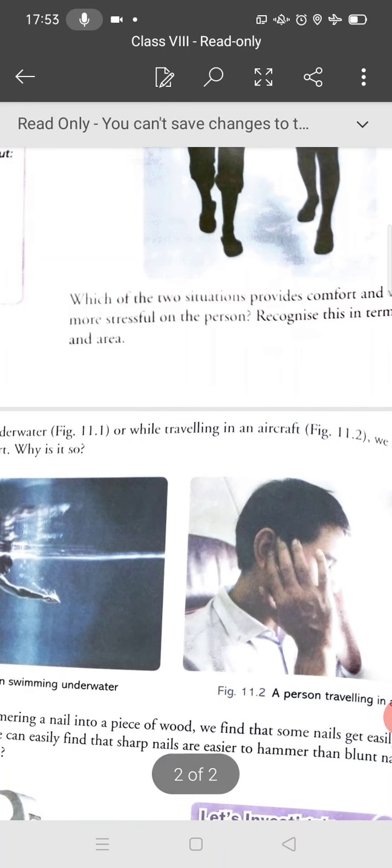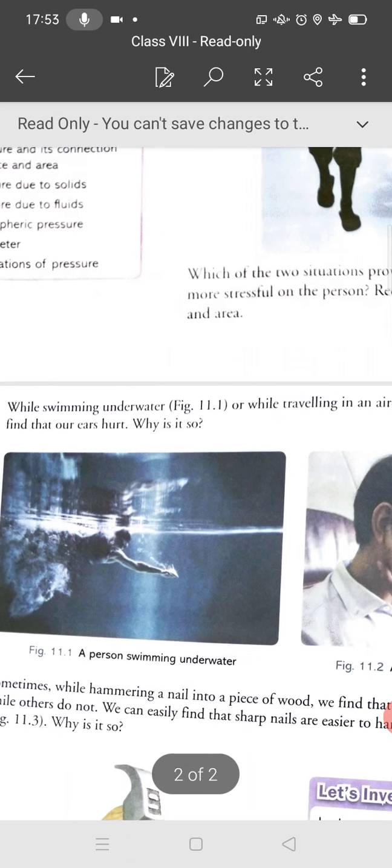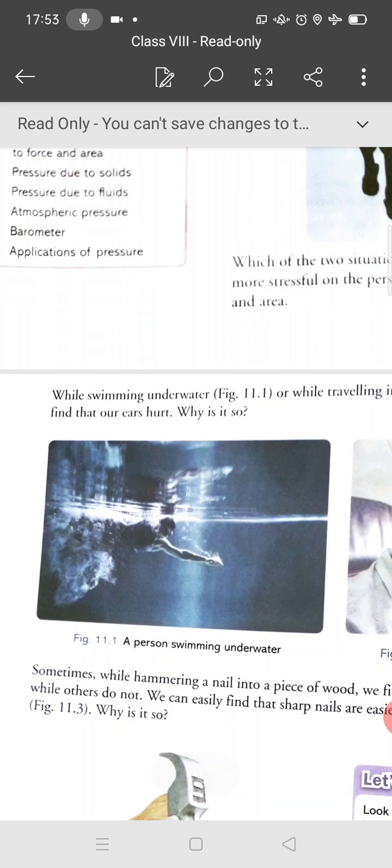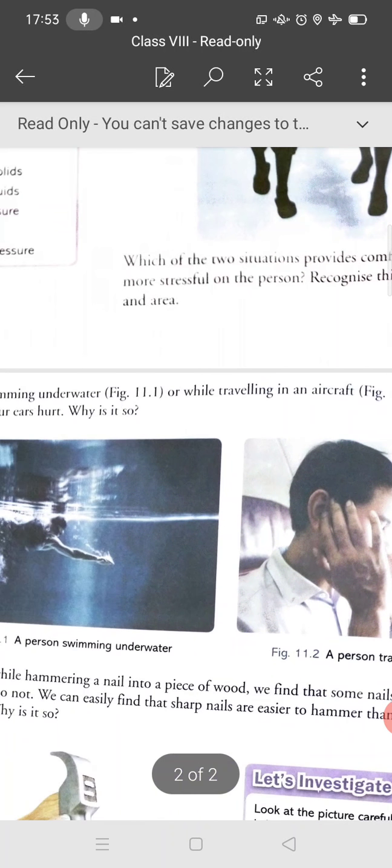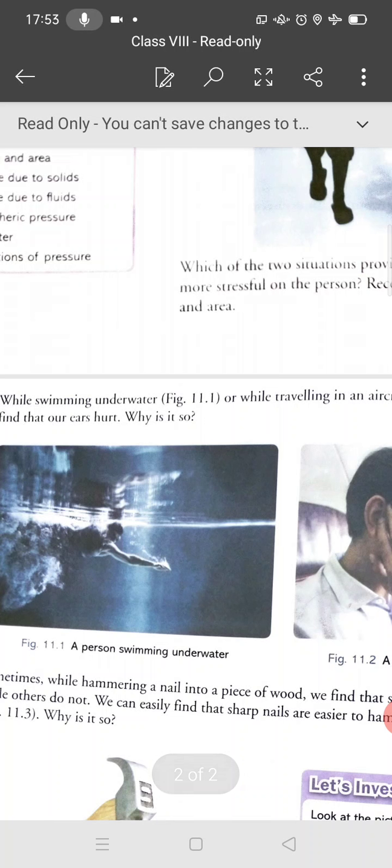Now you can see two situations: swimming underwater or traveling in an aircraft. We sometimes find that our ears hurt. Why is it so? The pressure is there.